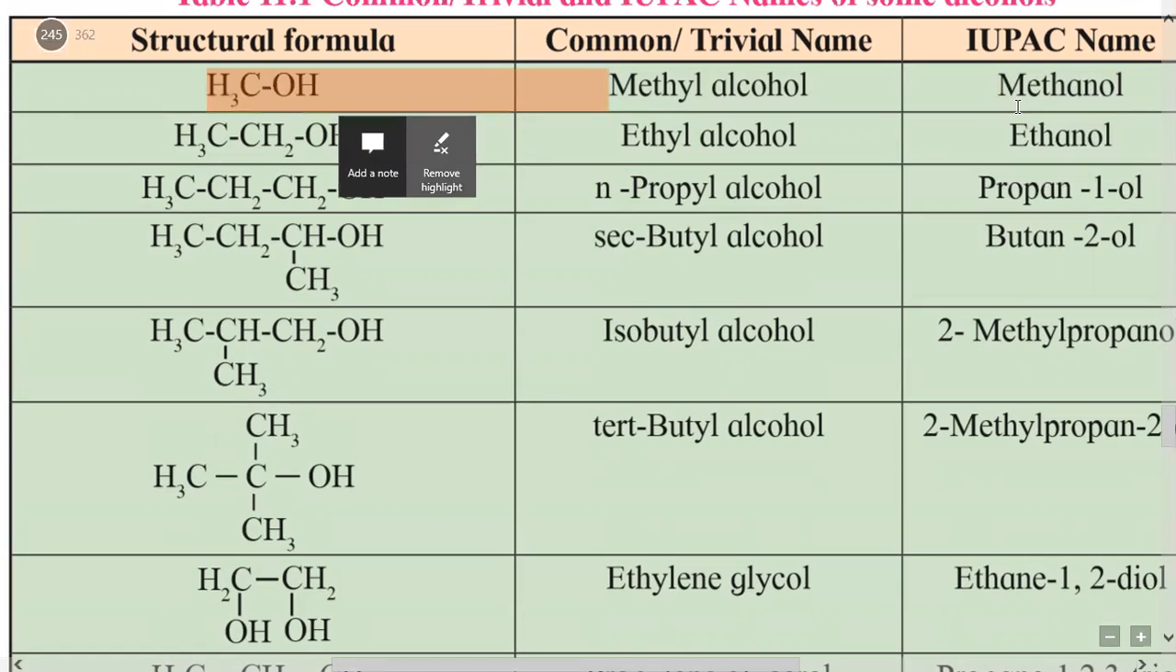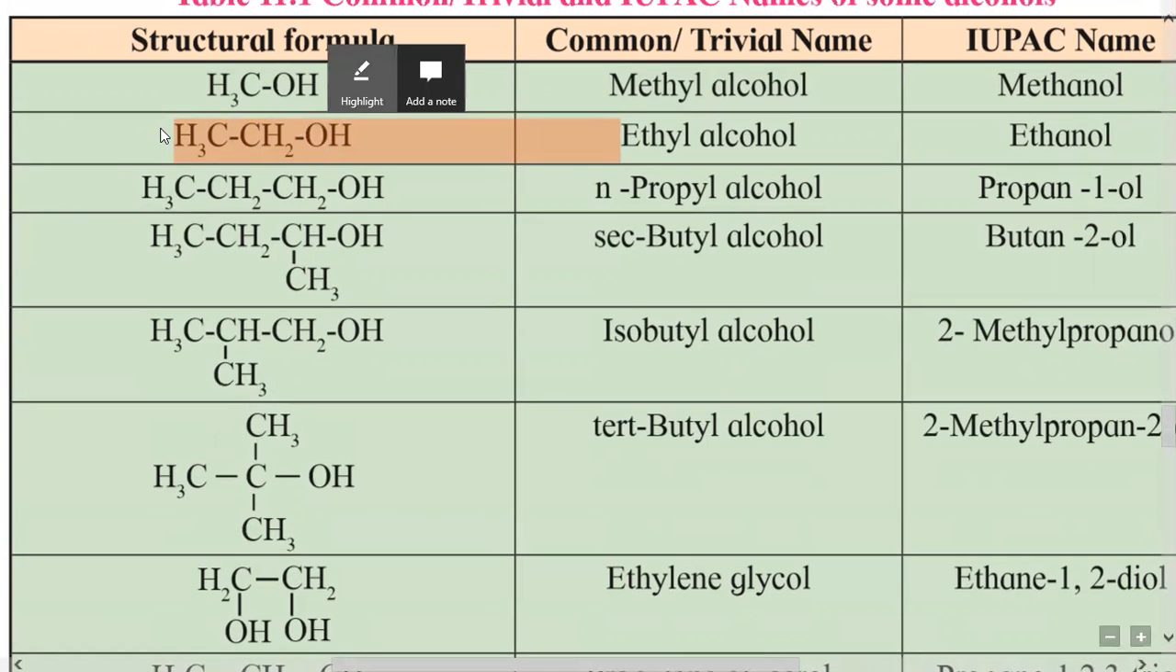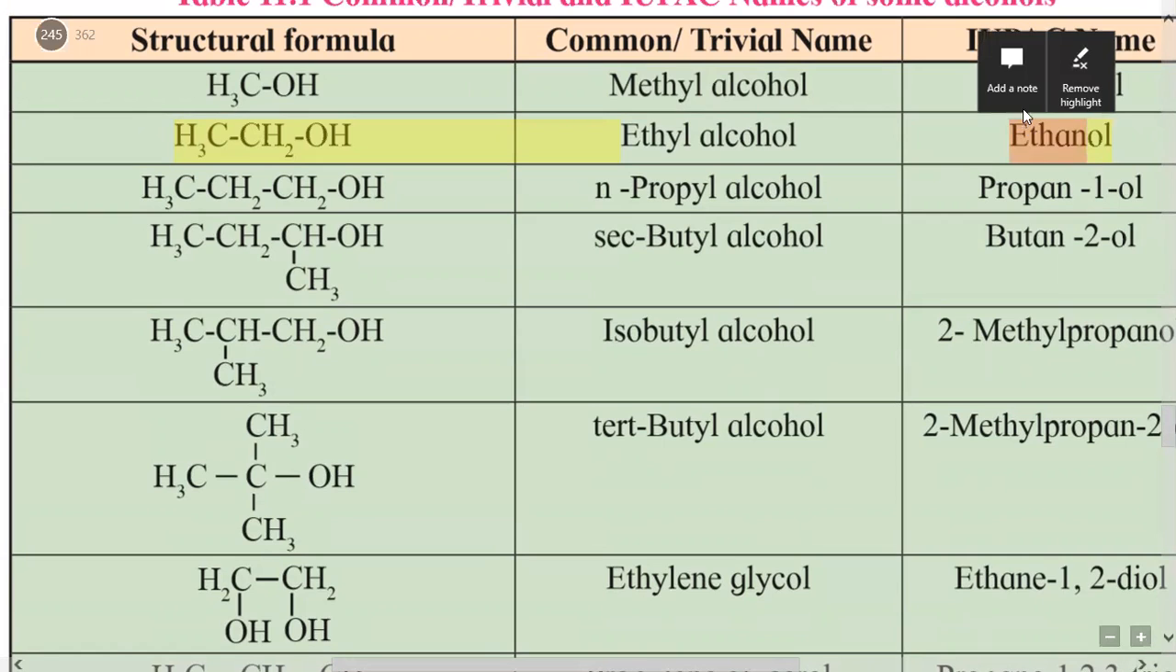and that is the correct IUPAC name for this compound. Now the second example is CH3CH2OH. Here the OH group is bonded to CH2 and CH3. It is a 2 carbon alkane, which we know as ethane. Here the suffix e is replaced by ol, and the name obtained is ethanol. That is the correct IUPAC name for this compound.